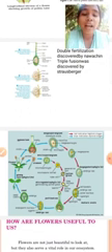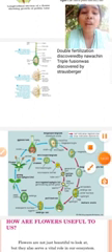Once again, the second pollen grain fuses with the secondary nucleus to form the primary endosperm nucleus, which will become the endosperm.